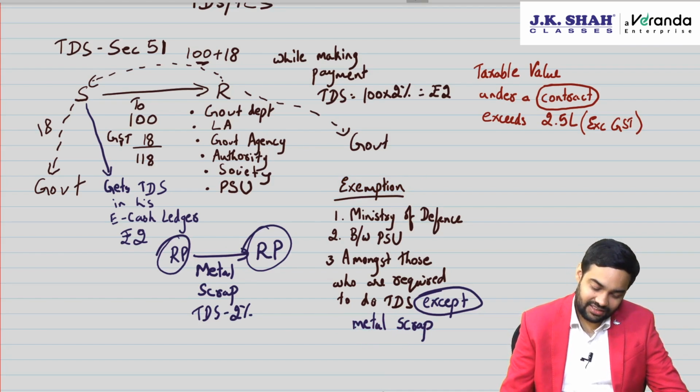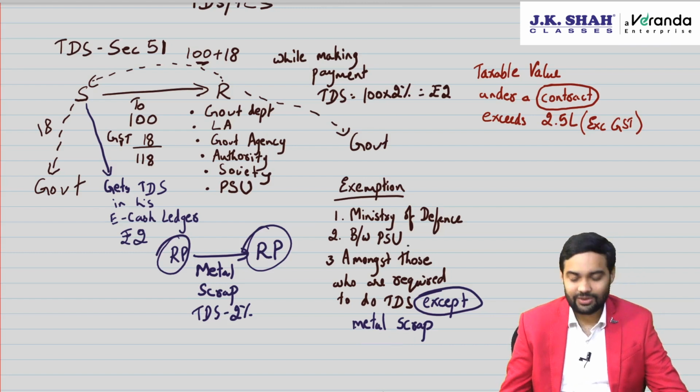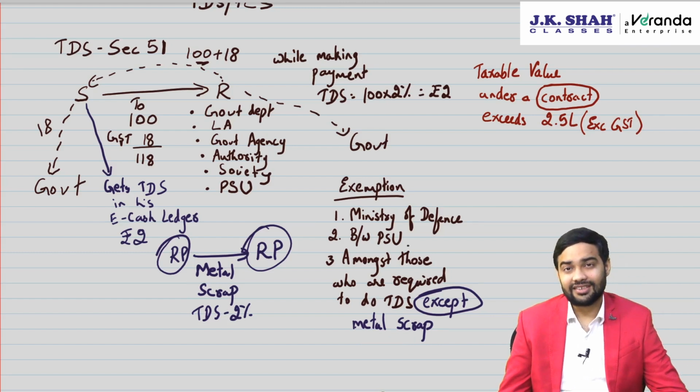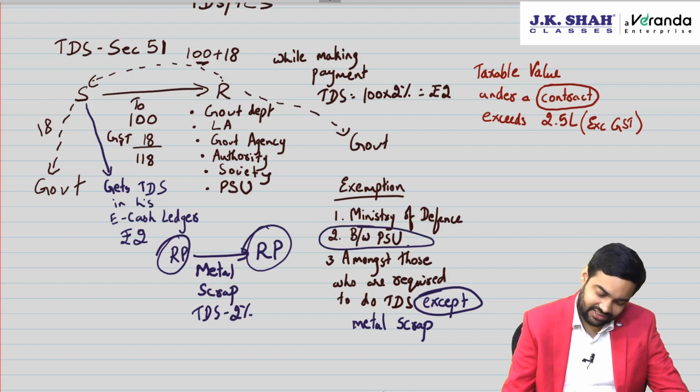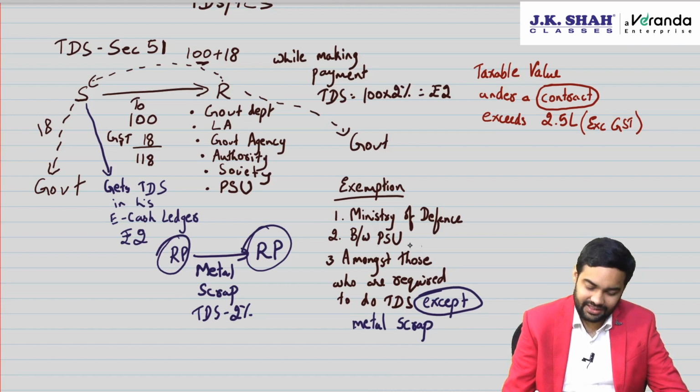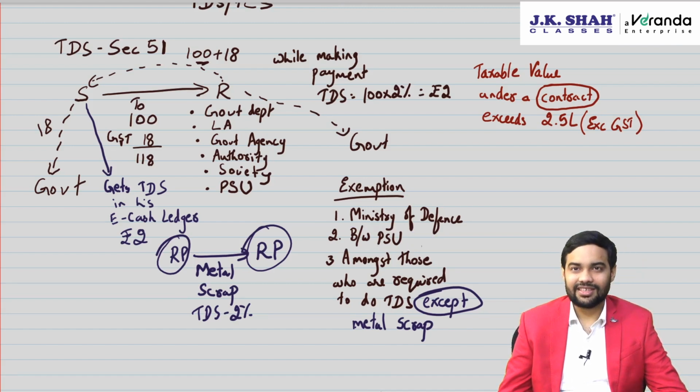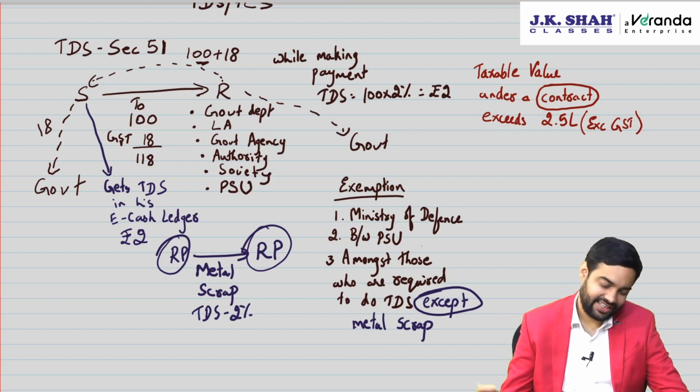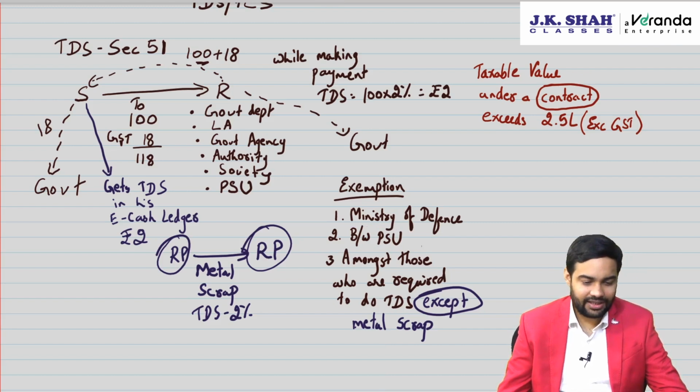But notice, they have not added metal scrap exclusion between PSUs. So PSUs, even today, if the transaction is between two PSUs, then in that case, even if it is metal scrap, TDS will not apply, because this point does not exclude metal scrap. Only the third one excludes metal scrap. Clear with this? Okay. Then coming to what will be the type of TDS.